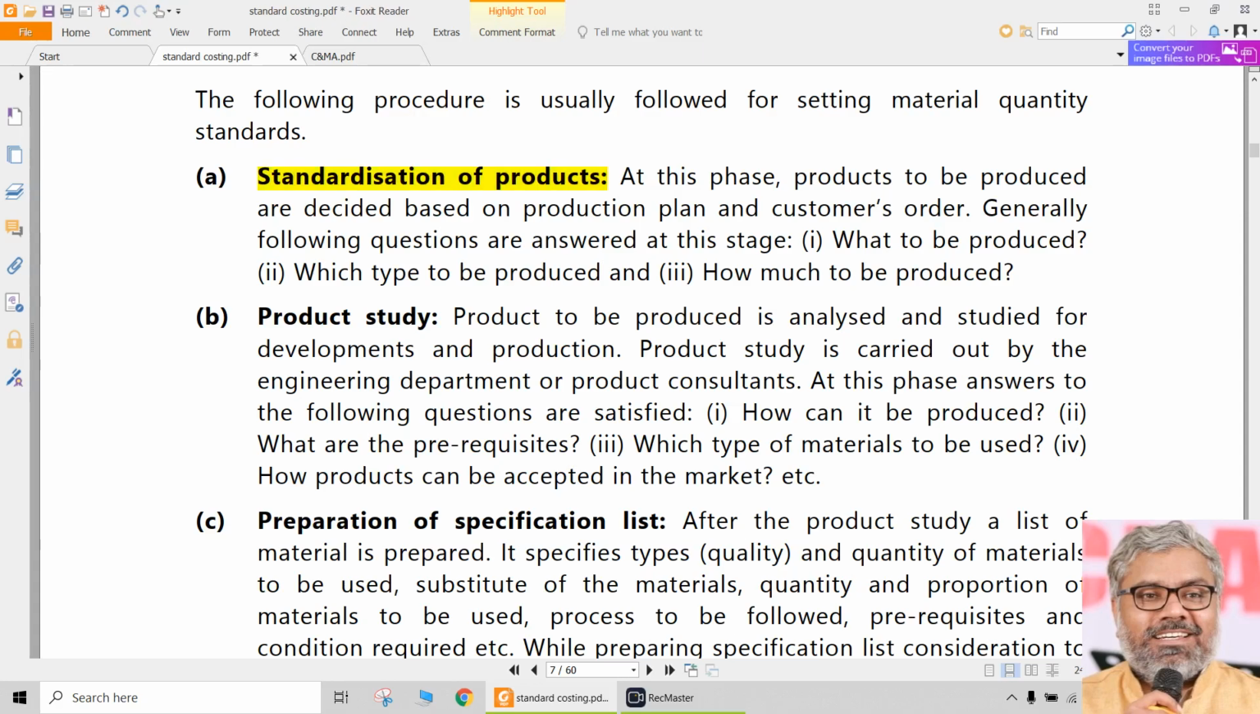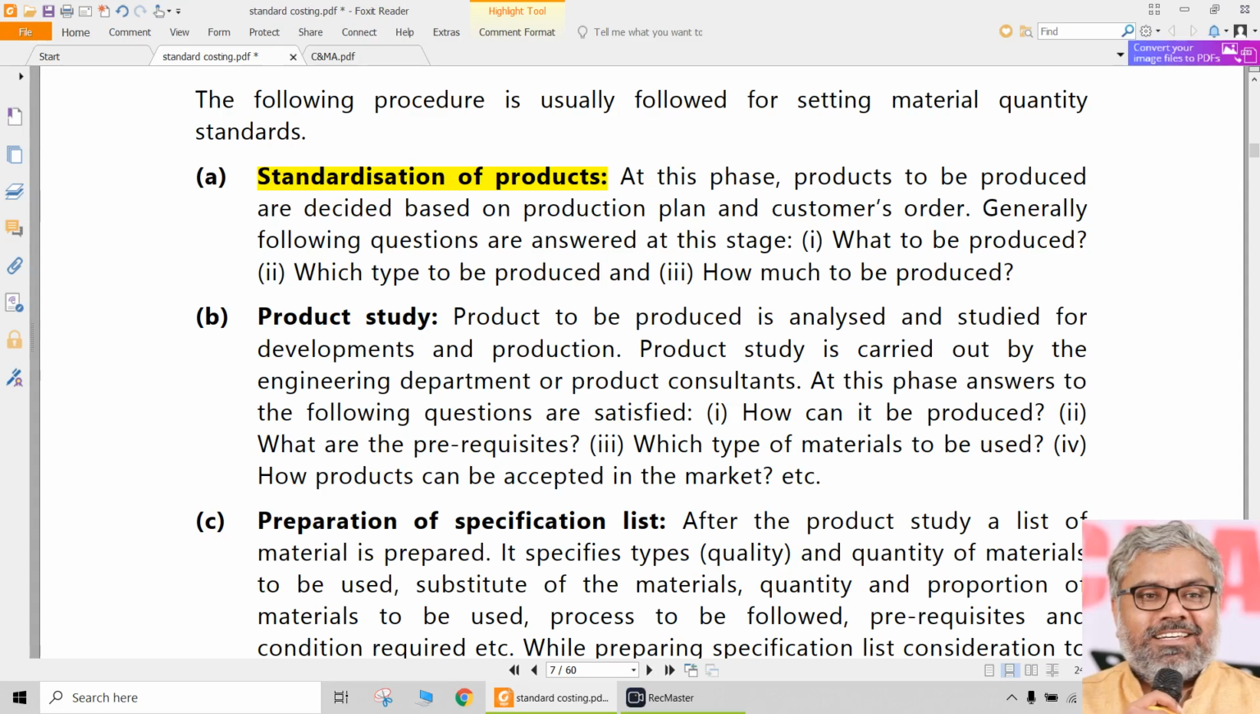First of all, the product should be standardized. In the sense, the output should be standardized. It should be known how much material of how much quantity should be used for manufacturing 1 unit of output. That is only possible with the proper product design and ingredients of that product.